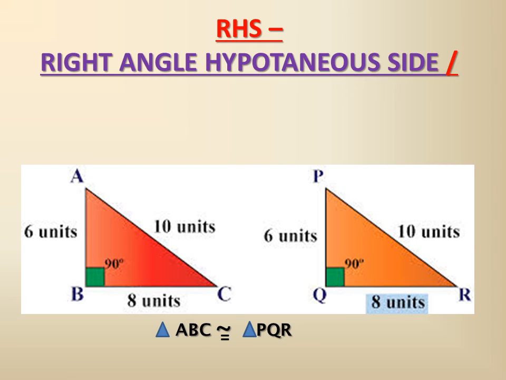ABC is congruent to PQR, where point B will coincide with Q. B will be with Q, and AC hypotenuse will be coinciding with PR. A goes with P and C goes with R. So we get triangle ABC is congruent to PQR.